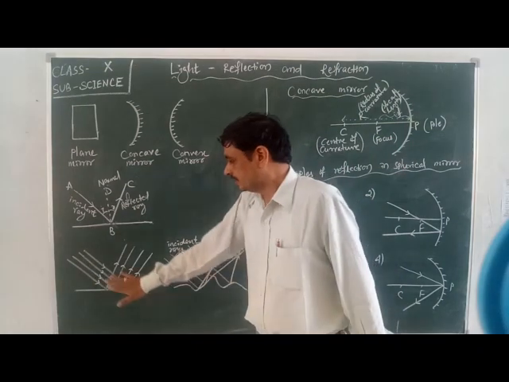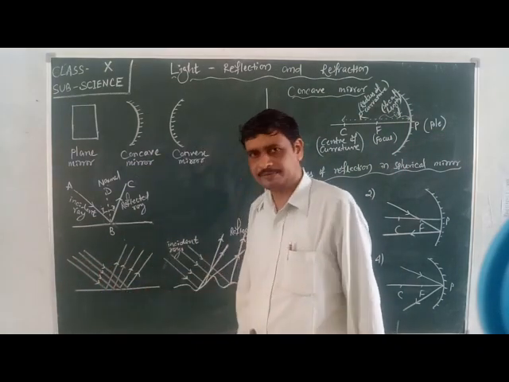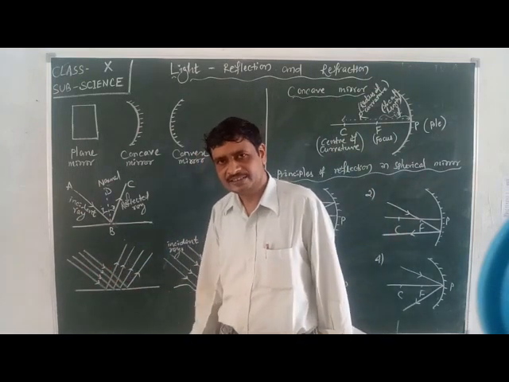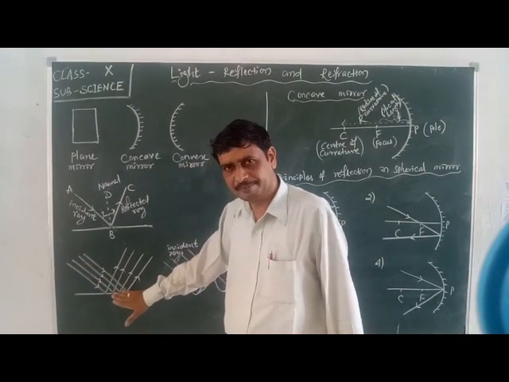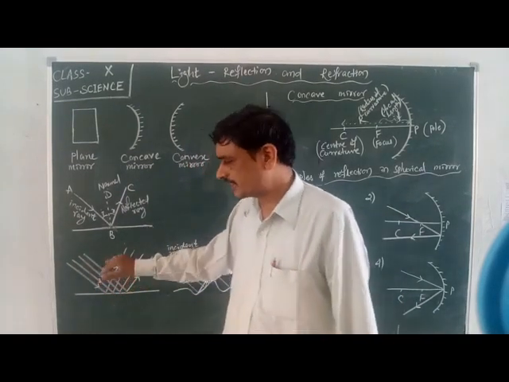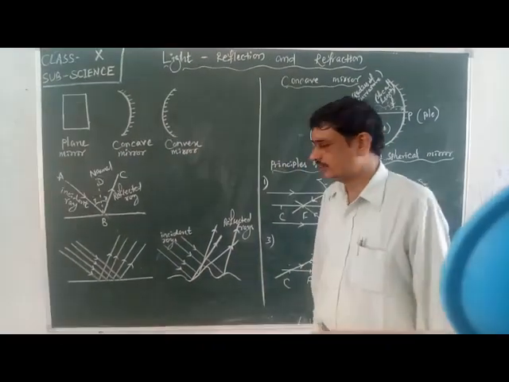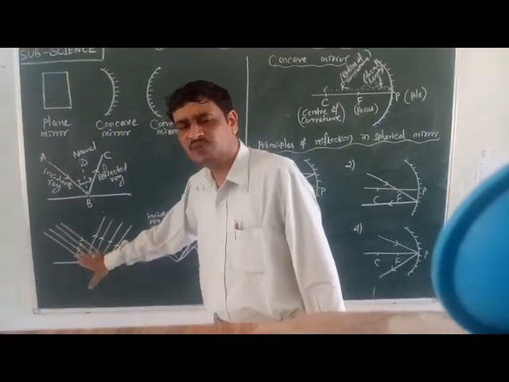First, here some rays are coming towards the surface and the rays are parallel to each other. Since these light rays are coming towards the surface to strike there, they are considered as incident rays, or we can say a beam of light.